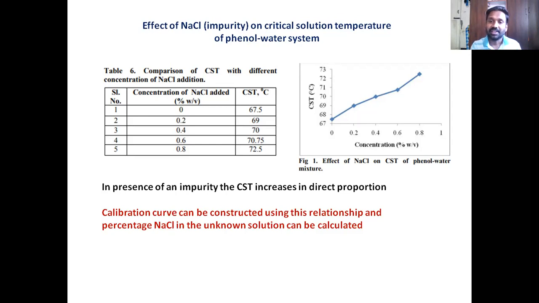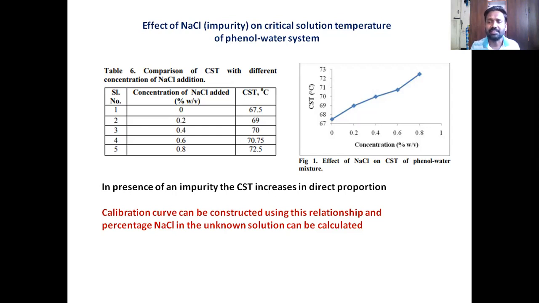How? Take that unknown NaCl, add it to your phenol water system, and then record the CST again. Get that CST value. Already you have a calibration curve. So what is the CST of that? Go on the y-axis, draw a horizontal, meet this line, and then extend it to the x-axis. So that will be the concentration of your unknown NaCl. In this way, you can estimate the amount of NaCl present in an unknown sample.